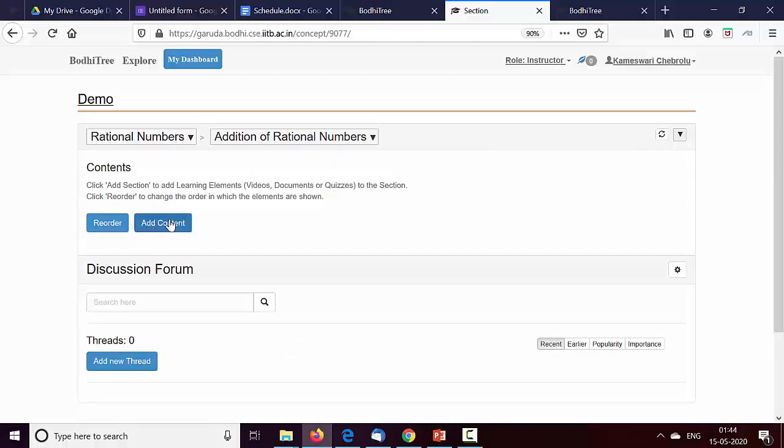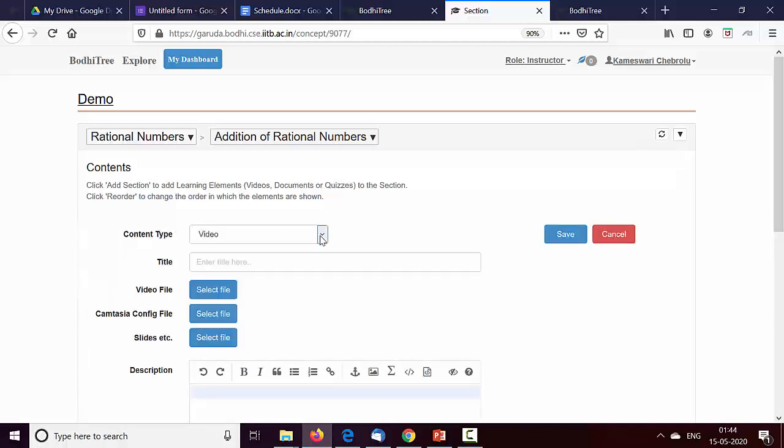This is where I add content within a section. So here I can add a video content, I can add a document or a quiz. Let's start with adding a video content. So this is addition. Let's say I have multiple videos. It can be part 1. And I'm going to select a video file.